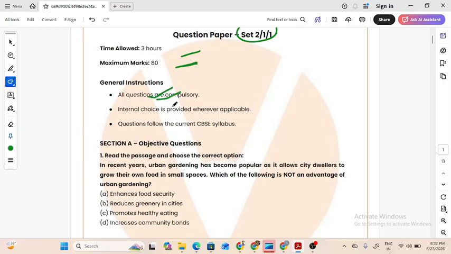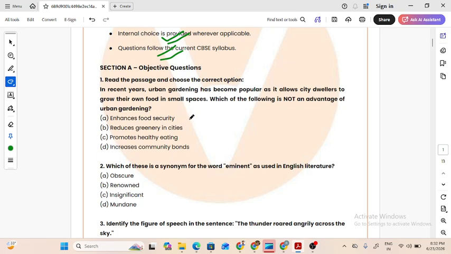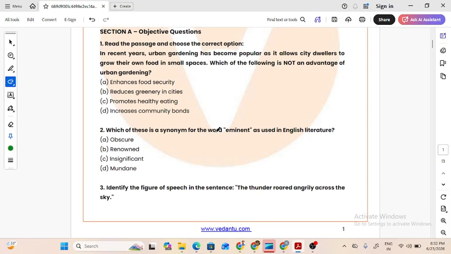All questions are compulsory. Internal choice is provided wherever applicable. Questions follow the current CBSE syllabus. So make sure you read these general instructions to help you get a grip on the question paper. Let's start with question number 1 of Section A, which is an objective question.